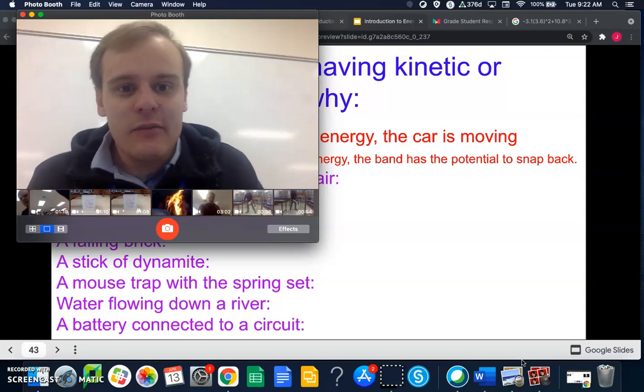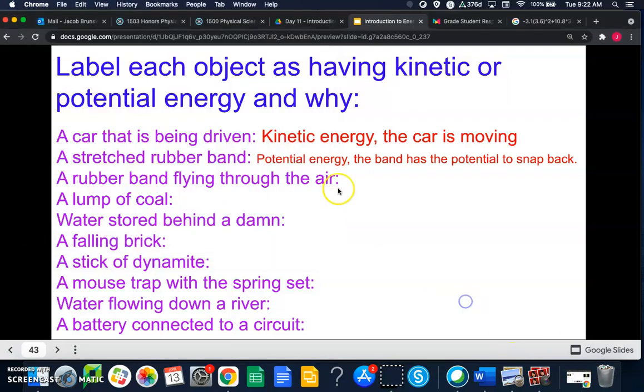So every single one of these, as you go through them, they're either going to be kinetic or potential. If they're kinetic, it's because they're moving. If it's potential, it's because they have the potential to do something, and you have to say what they might do. So think about it. If you're confused about the explanations, at least try to identify each one as kinetic or potential, and we'll go over the explanations as a class.